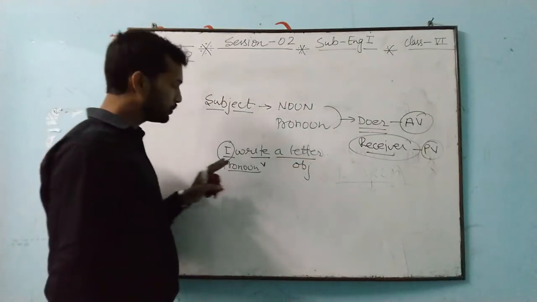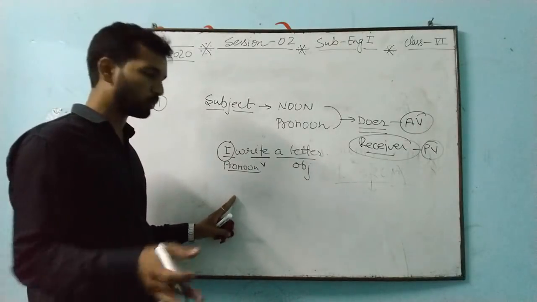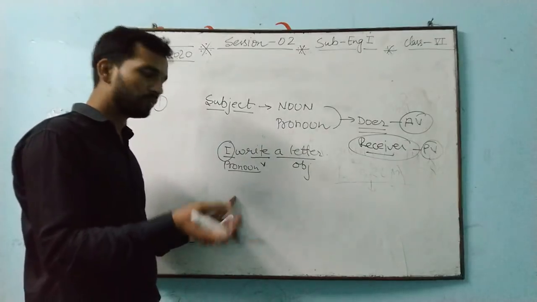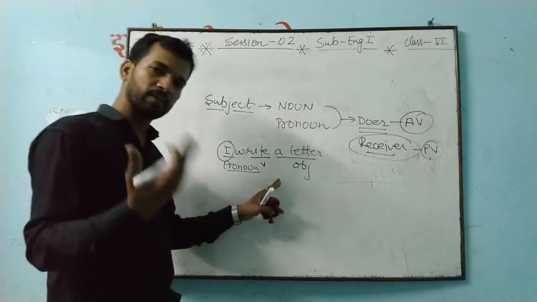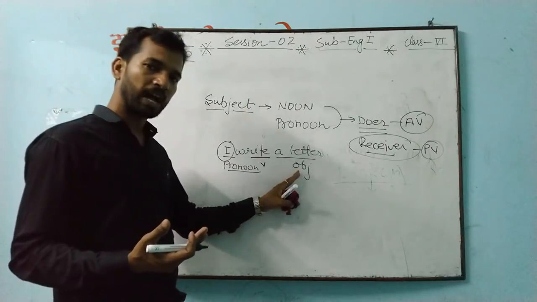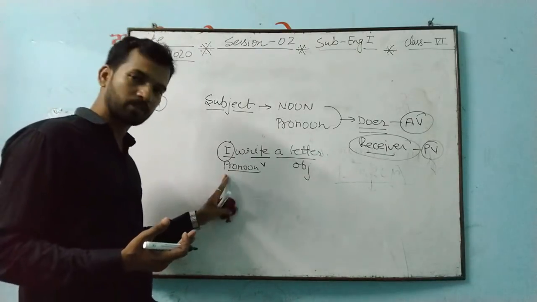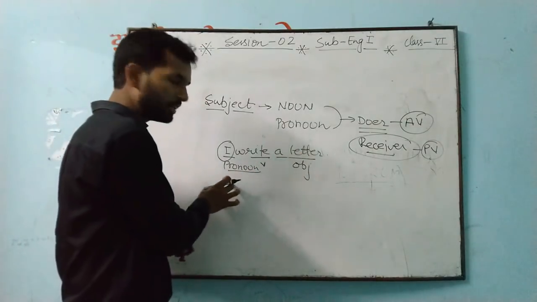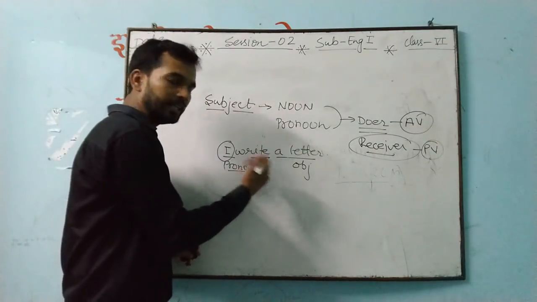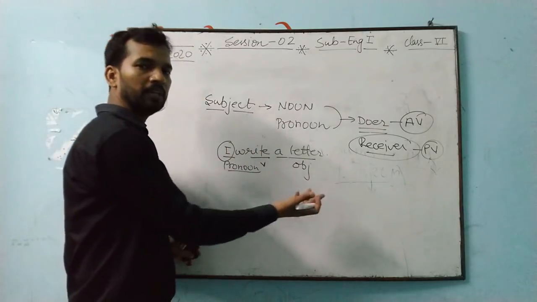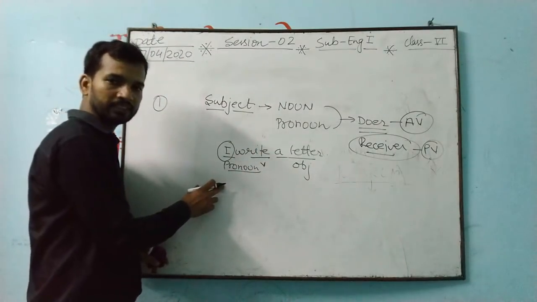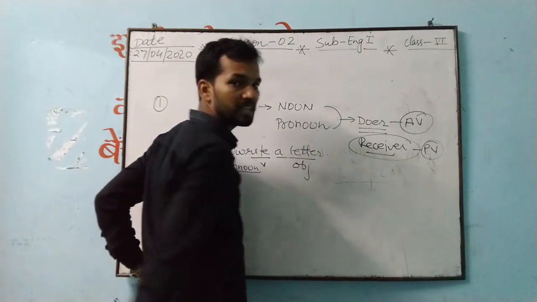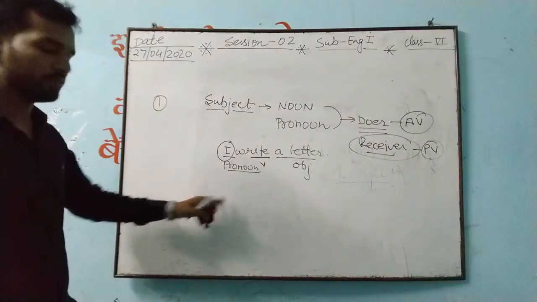A letter is what here? Object. So when you change this sentence into passive voice, I'm not explaining anything here. Later we'll do that one. It will take time, that is why. So later when we do it, we'll understand. This object, I told already, when it is coming at the place of subject and this subject is going at the place of object. It means a letter we are writing here. A letter is singular, is written by me. So a letter is what? Receiver of an action. So receiver of action is what? It means that this case is what? Passive voice. So letter will do.